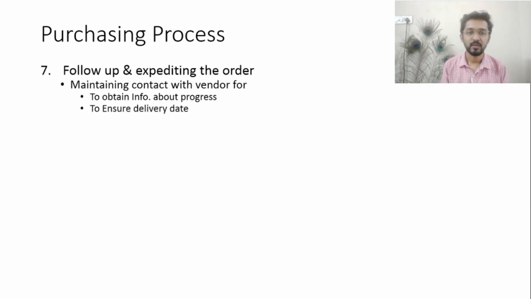We have to ensure the delivery date we have given to the supplier, and that on or before that date the vendor is able to supply the item to the enterprise location or not. We have to check it out.